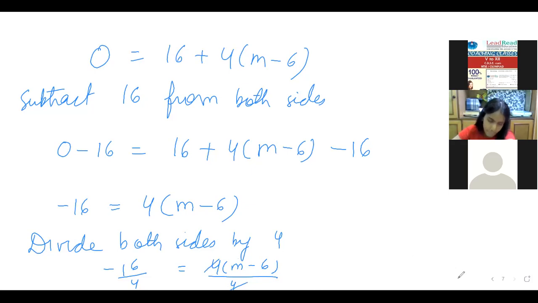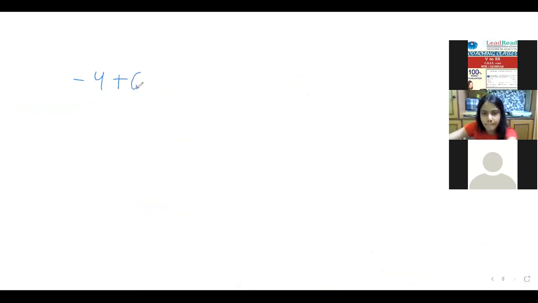Then this 4 and 4 will get cancelled, or minus 16 by 4 is minus 4 is equal to m minus 6. Now I will write add 6 on both sides. So minus 6 plus 6 is 0. So the answer will come the same. So these are the ways. But you should be very good at the rules of transposition, because it will be required everywhere, Rakshita. Yes, ma'am.